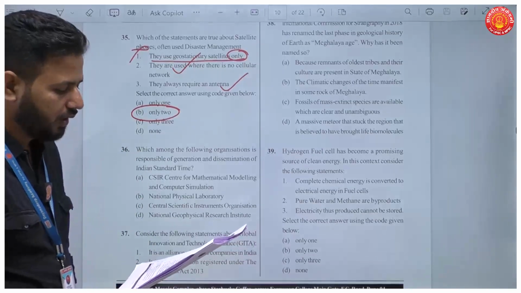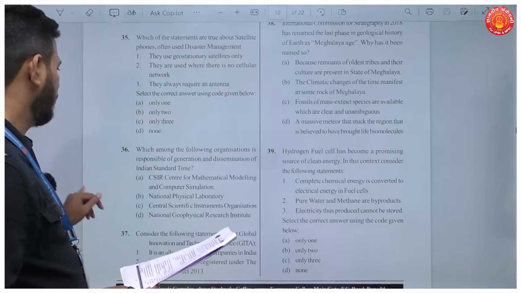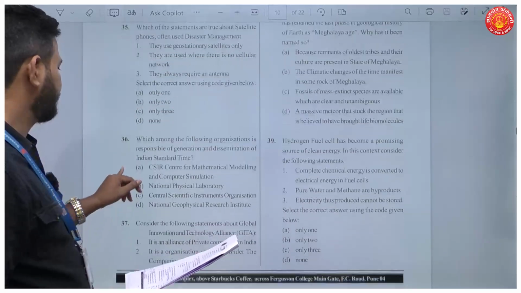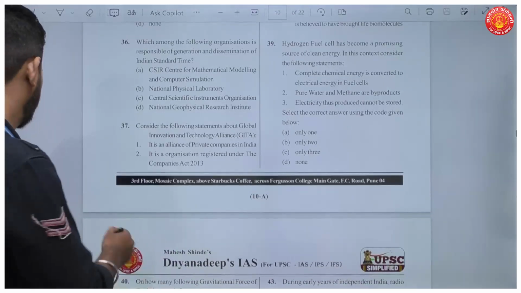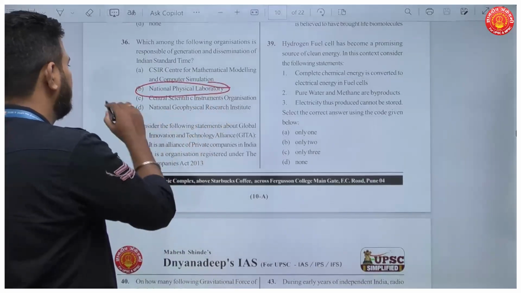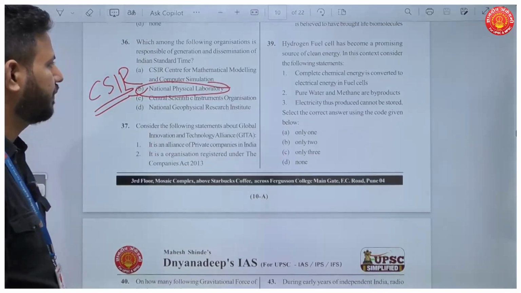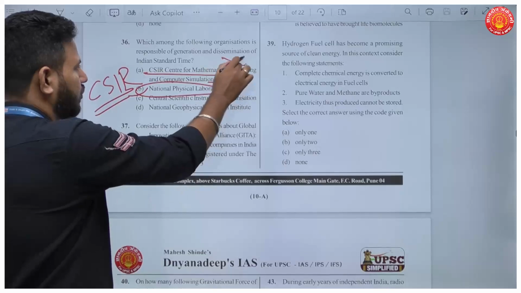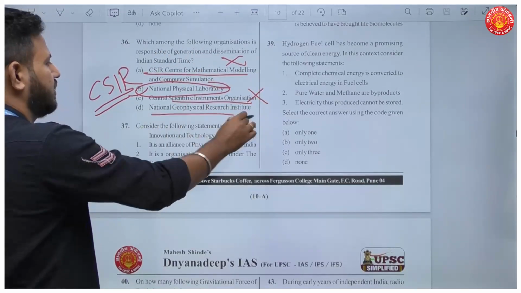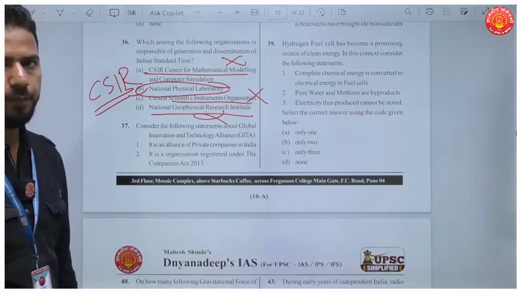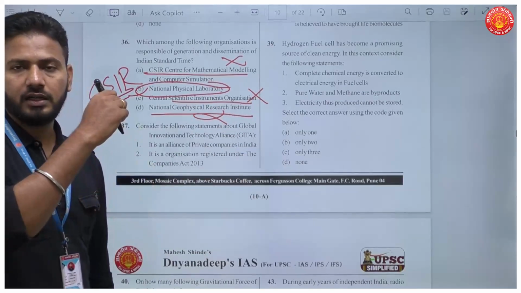Okay. Question number 36. Which of the following organizations is responsible for generation and dissemination of Indian Standard Time? Okay, this is very factual. National Physical Laboratory under CSIR. This is the answer. B should be your answer. Here, CSIR Center for Mathematical Modeling, no. Central Scientific Instruments Organization, no. And National Geophysical Research Institute also, no. Okay, it is the National Physical Laboratory under the CSIR.